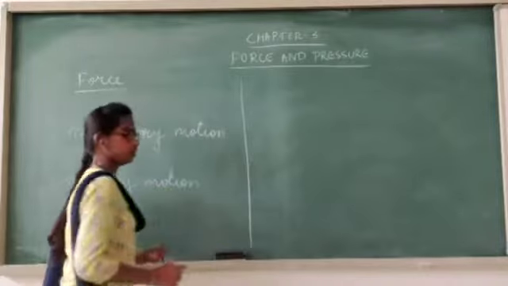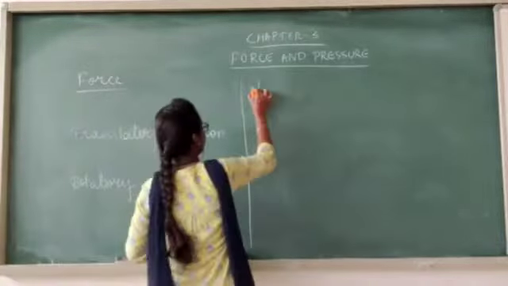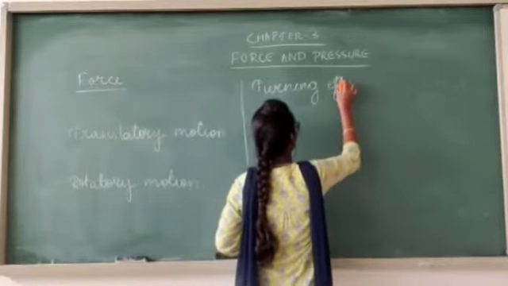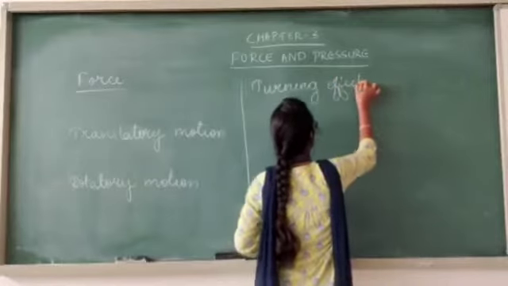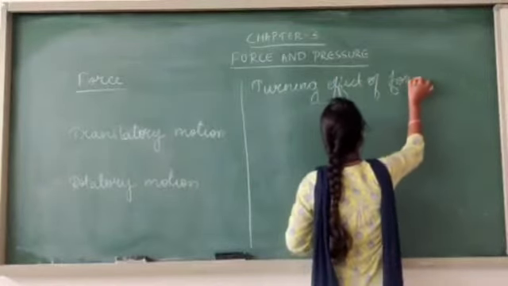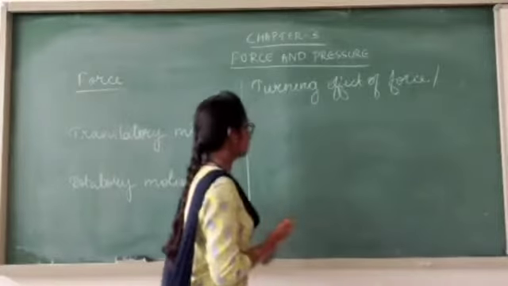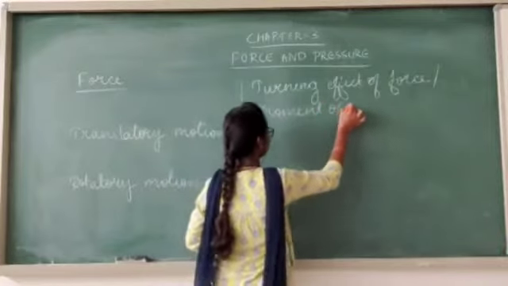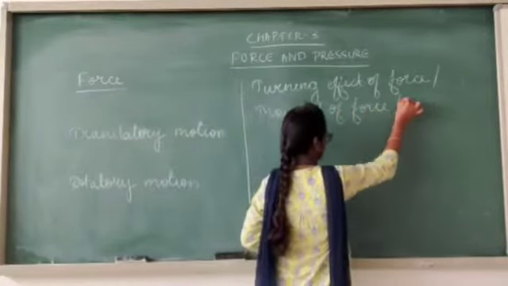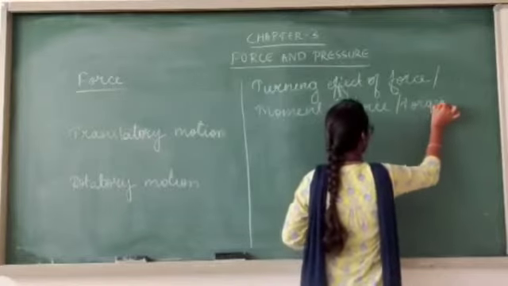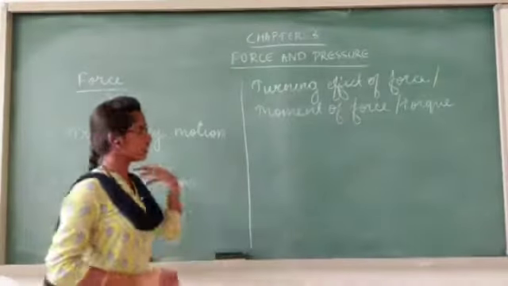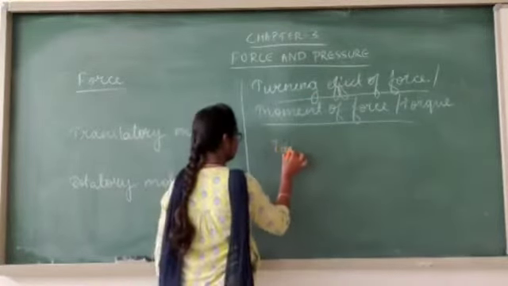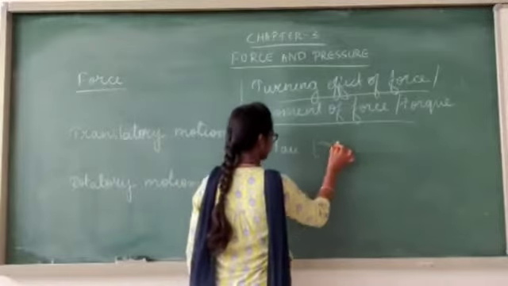So that rotation or turning, we call it the turning effect of force. Another name for this turning effect of force is moment of force, or torque. We represent this torque, moment of force or turning effect of force by the Greek letter tau, and the symbol is this.